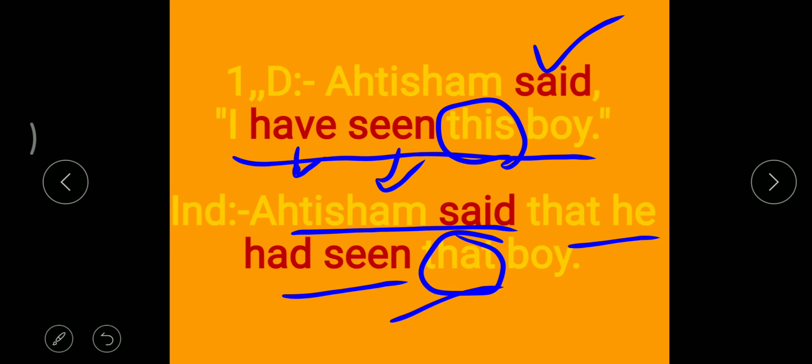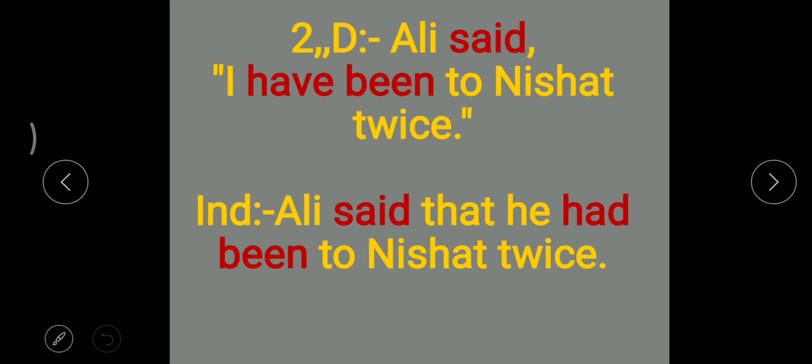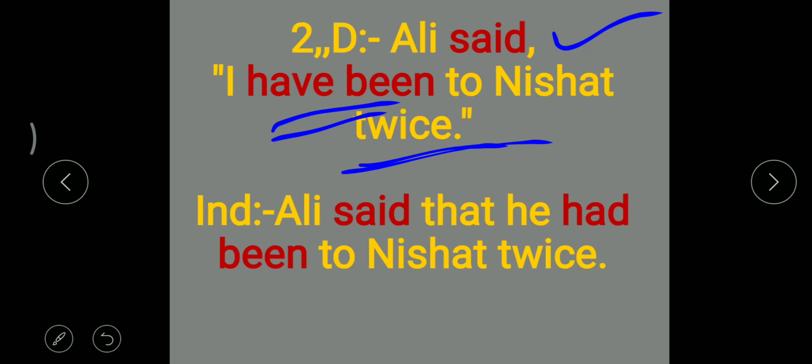Okay, चलिए, next one is the second example. Ali said, "I have been to निशात twice." मैं 2 बार निशात गया हुआ हूँ या जा चुका हूँ. मैं निशात 2 बार जा चुका हूँ. Ali said. So have been को had been बना दीजिए, बाकी ऐसे ही रहेगा. Ali said that he had been to निशात twice.